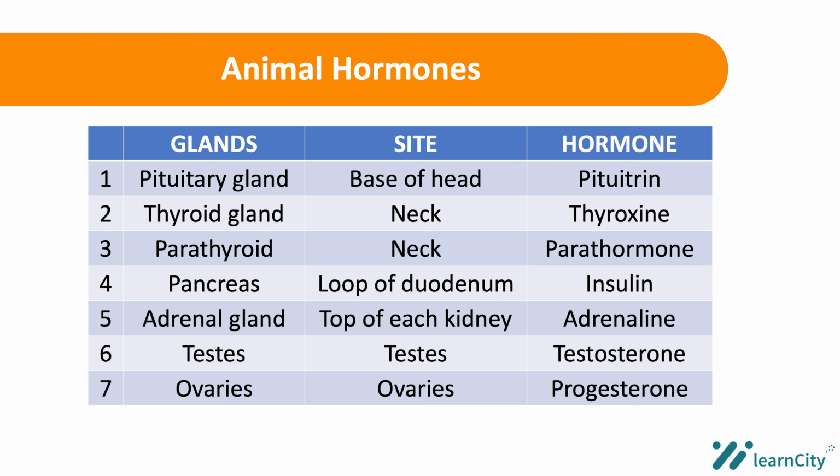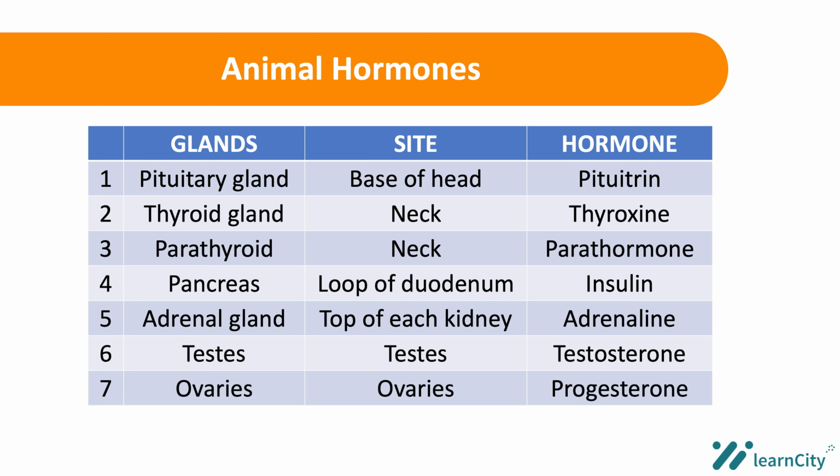Thyroxine is produced in the thyroid gland, and the site where it functions is the neck. Another hormone is parathormone. The site where parathormone functions is also the neck, just like the thyroid gland, and the gland where it is produced is the parathyroid.